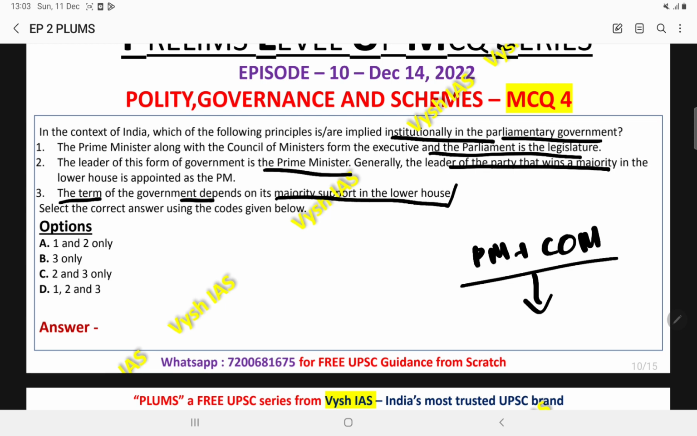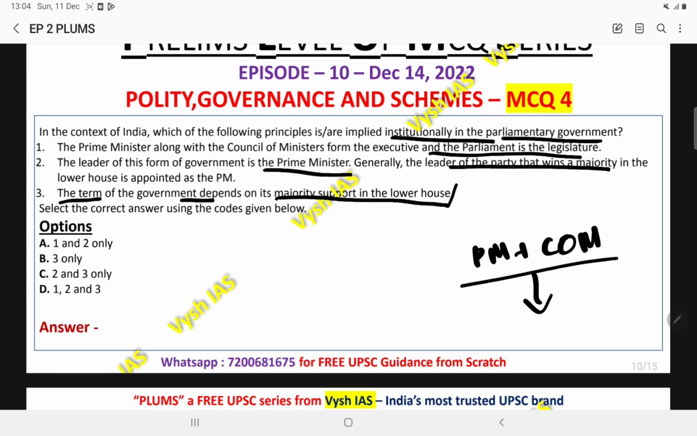The form of government, it is led by Prime Minister, so that it is called prime ministerial form of government. The UK government, we have adopted the system from UK only. So this parliamentary form of government is actually called prime ministerial form of government simply because Prime Minister is that important in this system of government. Then generally the leader of the party, that means a majority in the lower house, they are appointed as the PM. Okay, so this also becomes an important fact.